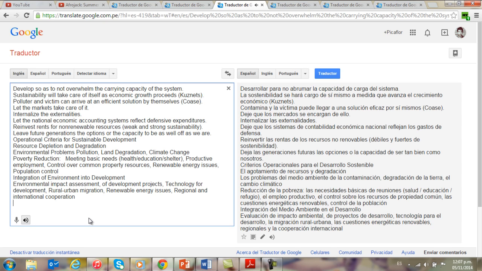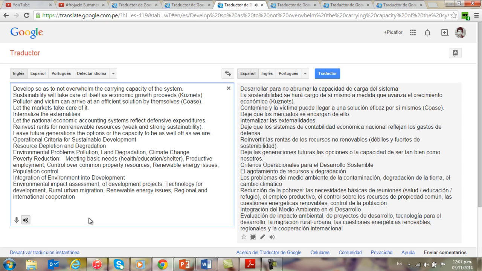Internalize the externalities. Let the national economic accounting systems reflect defensive expenditures. Reinvest rents for non-renewable resources. Weaken strong sustainability. Leave future generations the options or the capacity to be as well off as we are.